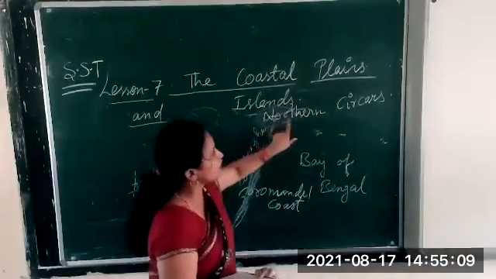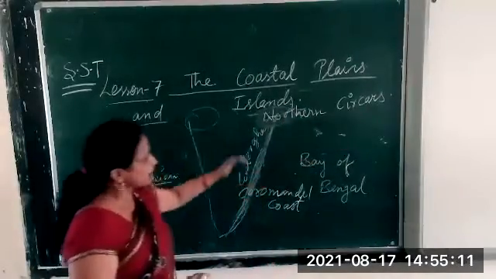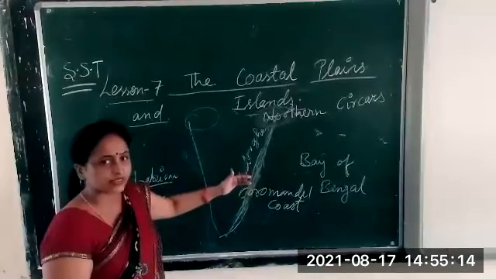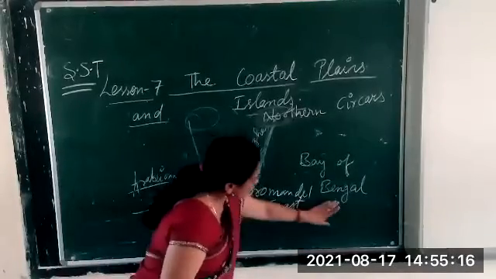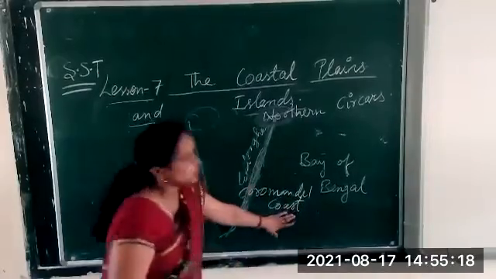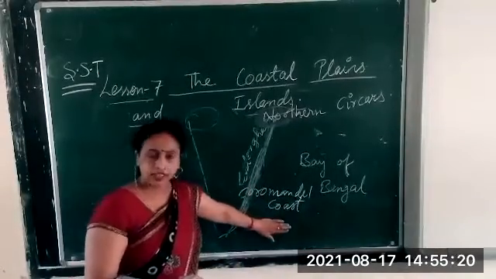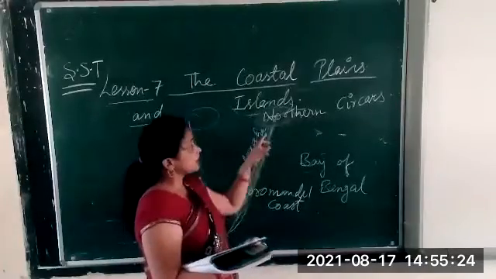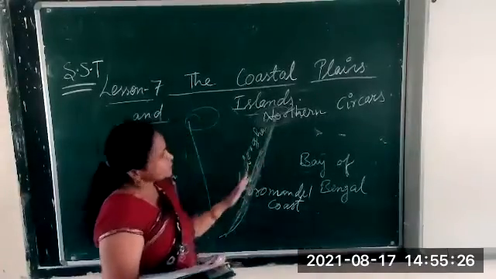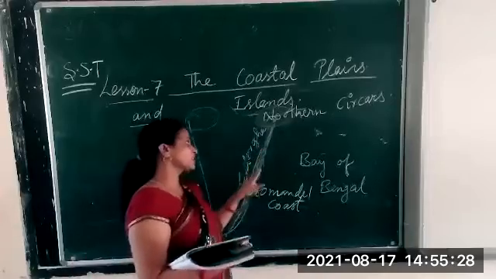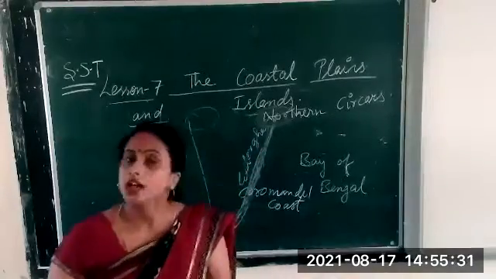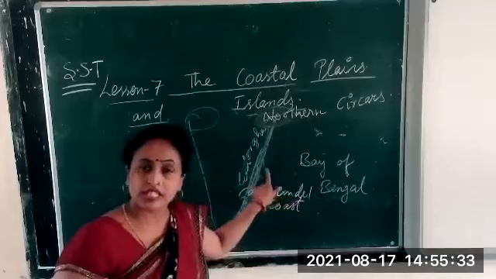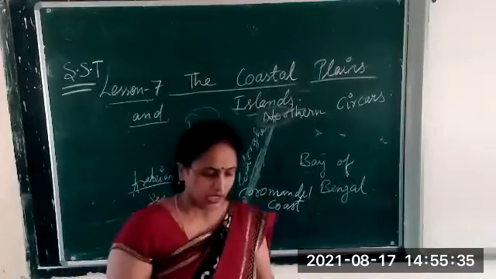In the north it is called Northern Circars, and the southern part we call Coromandel Coast. But we have to be very clear which part it is: the eastern coastal plains. Understand?